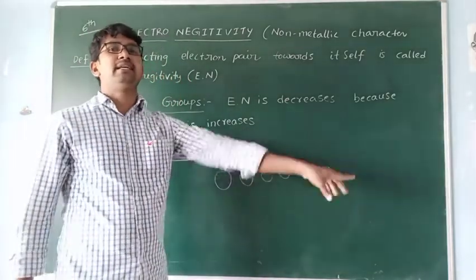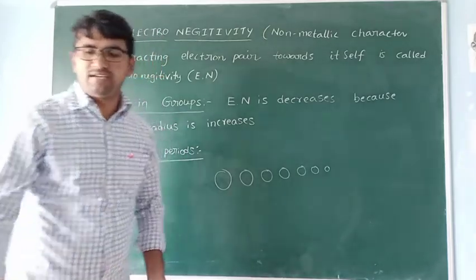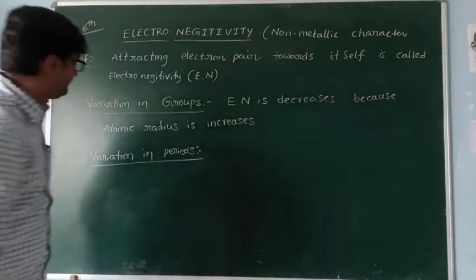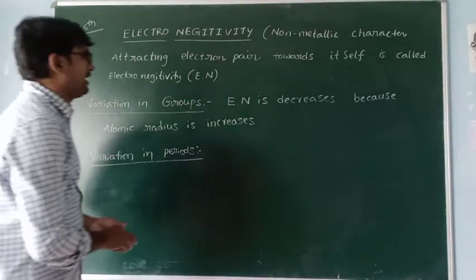So in periods, atomic size decreases, so electronegativity increases. Simply, how can we write in variation in periods?